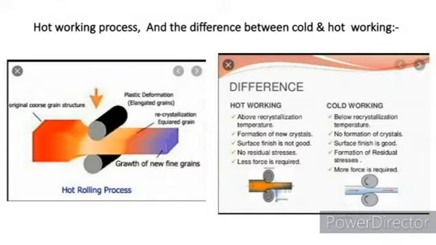Cold working: the recrystallization temperature is lower and there is no formation of new crystals in the metal, there is a good surface finishing in the final product, and more force is required to reform the shape from one to another.